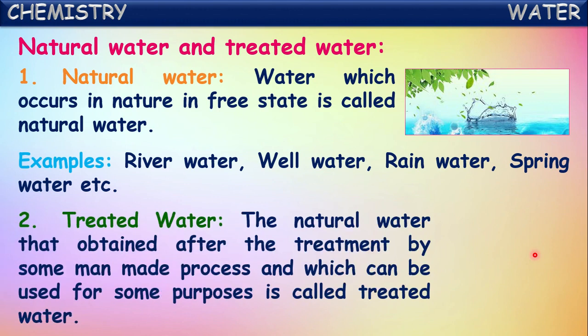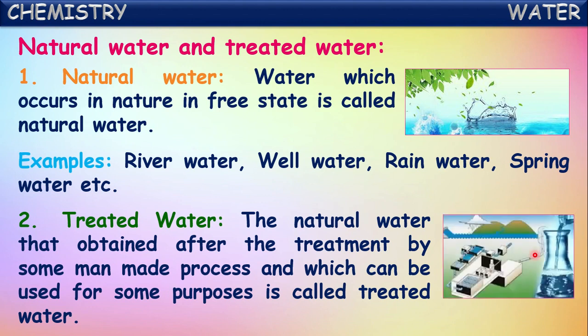And one more kind is treated water. The natural water obtained from different sources will be treated by some man-made processes so that it can be used for some purposes. This is called treated water.